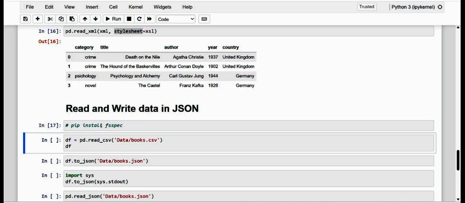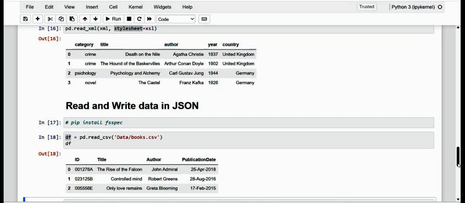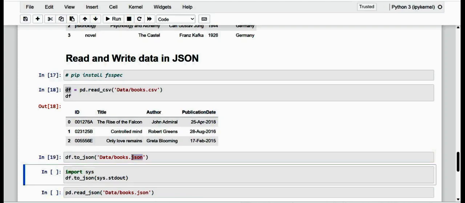So let's load the data from the books.csv file back into a data frame. Here it is, the exact data frame. Now that we have the data frame, we can save it in the JSON format by saving it directly with to_json. Kindly observe the extension, a .json file. Let me execute that, and if you check the workspace, you will find a new